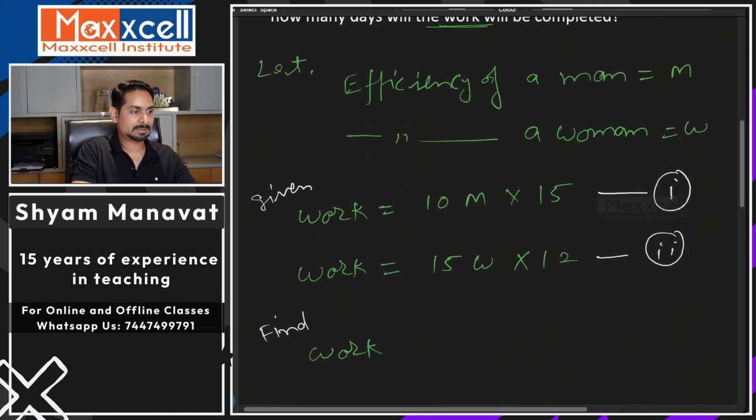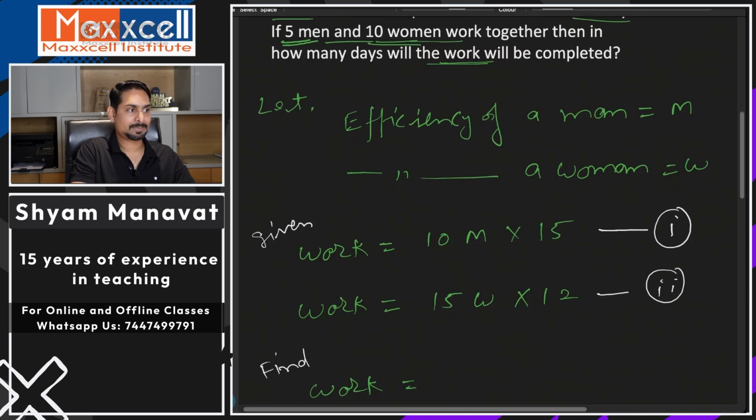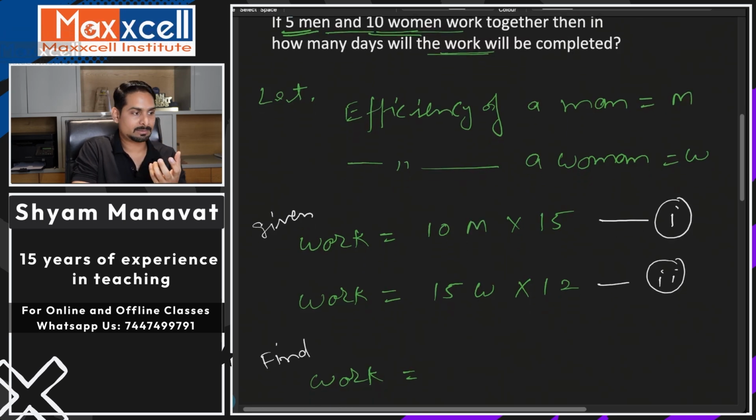So here work will be equal to the total efficiency, which is the efficiency of 5 men plus the efficiency of 10 women, because they are working together. So the total efficiency should be 5M plus 10W, multiplied by time, which we need to find out. I will call this equation number 3.